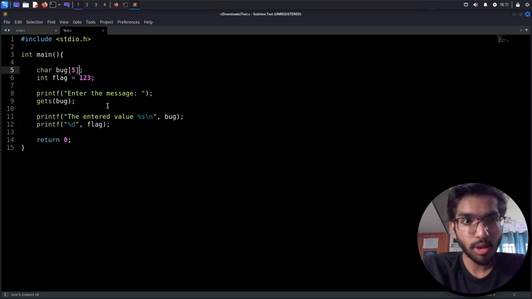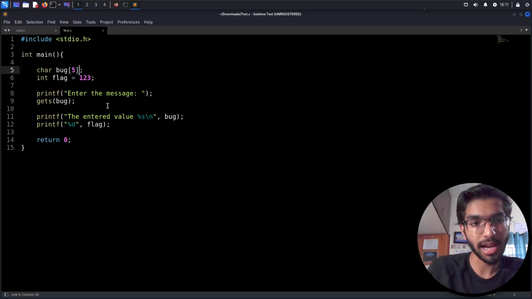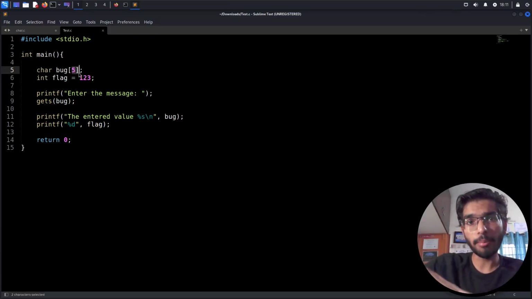So a stack is going to have a logic sequence of first in last out, and that is going to be storing the input or the variables, with the value stored inside it. For example, for the buf variable which I have assigned, it's going to give a stack limit of 5 characters. So anything beyond 5 characters or bits is going to be overflowing, consuming more space than what is allotted.